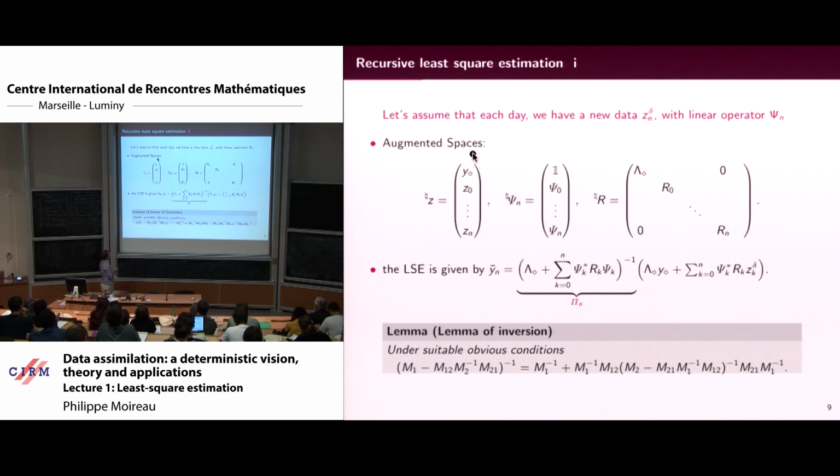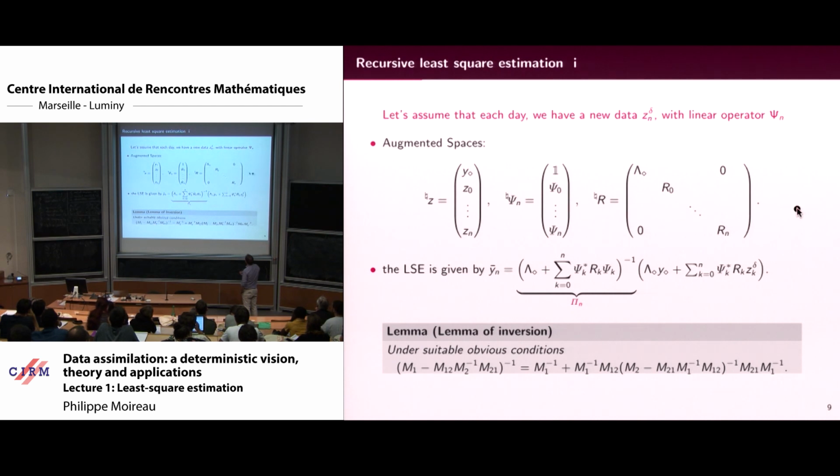Actually, you see that I put the a priori in this Z, meaning that the a priori for me is another source of information, which is not, strictly speaking, a measurement, but from an information point of view, it's the same type of object. So I put everything like that here, and psi is what I want to invert. Because I have one here, my psi is invertible, so it's injective and surjective, because I already have the identity here.